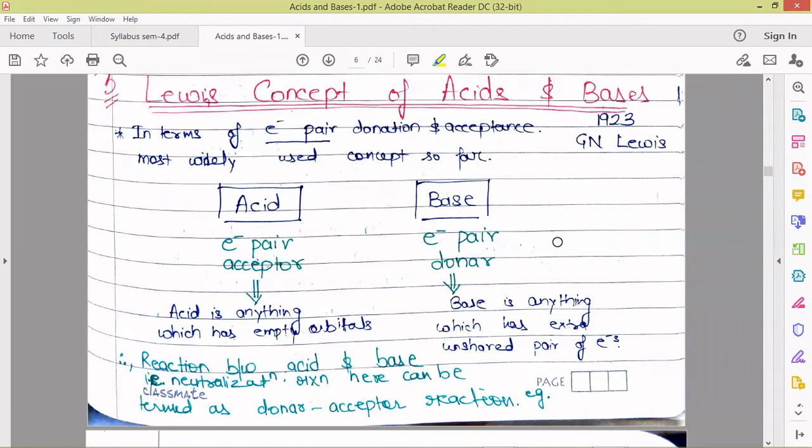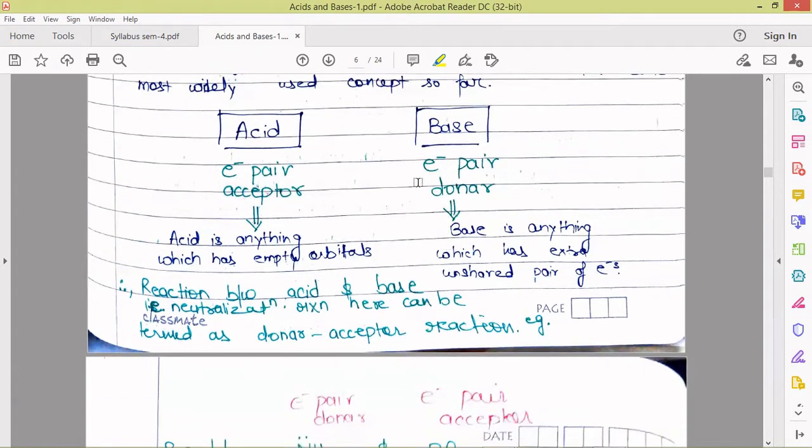So let's get started. The Lewis concept took into account the electron pair donation and acceptance tendency of compounds. It was proposed by G.N. Lewis in 1923, and this is the most widely used concept for many compounds. According to the Lewis concept, acids are electron pair acceptors and bases are electron pair donors. So this concept was based upon the donation and acceptance of the electron pair.